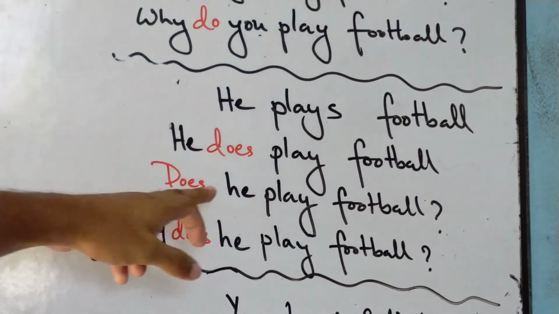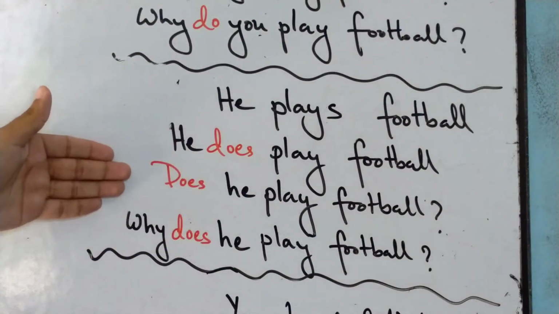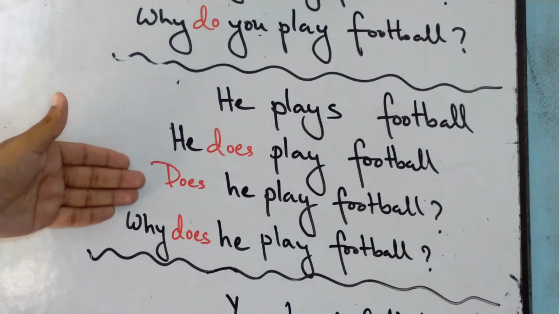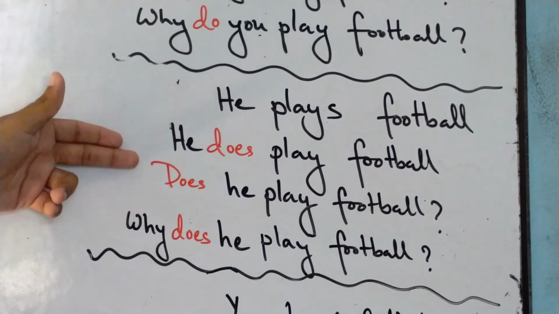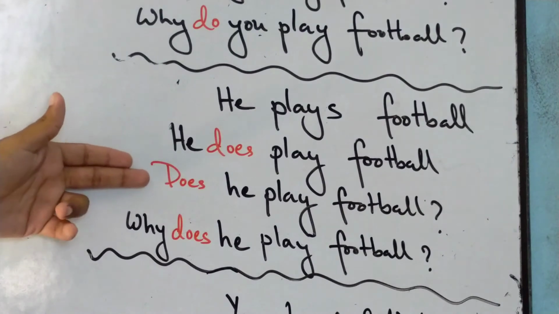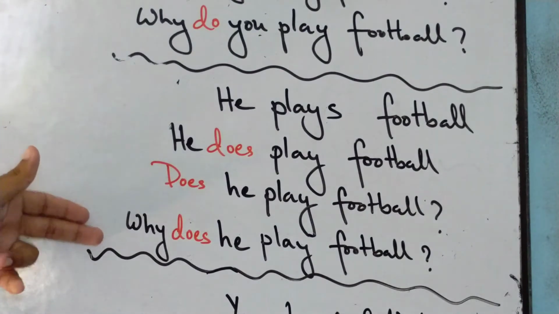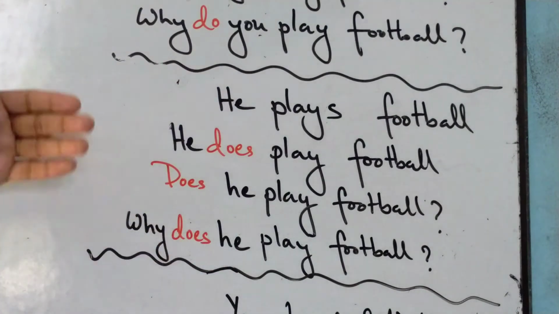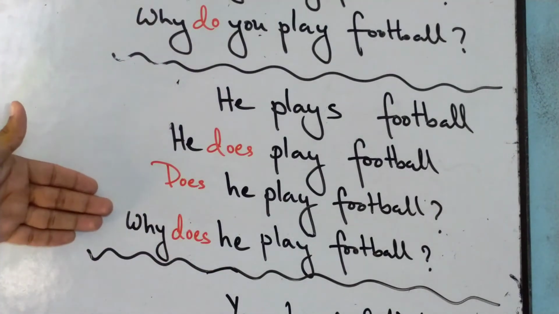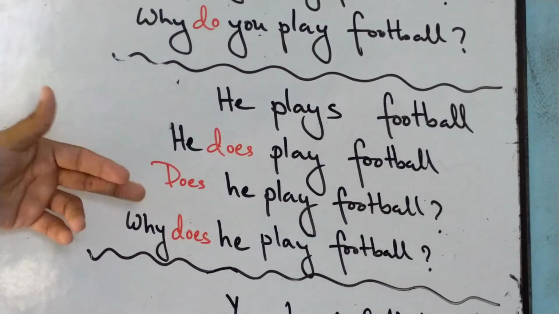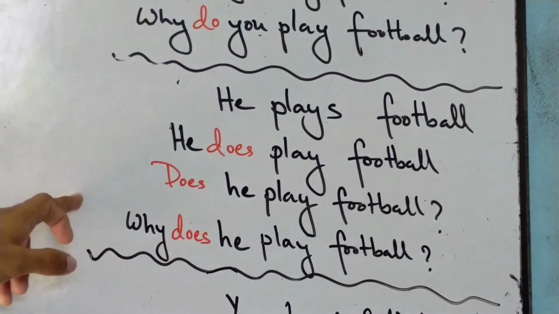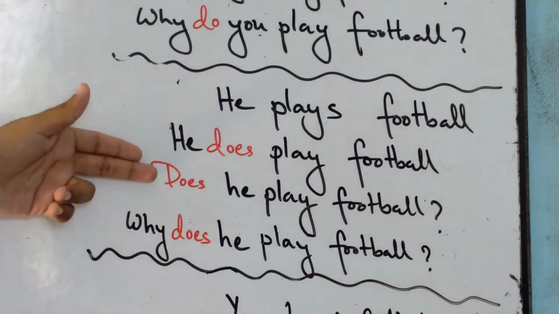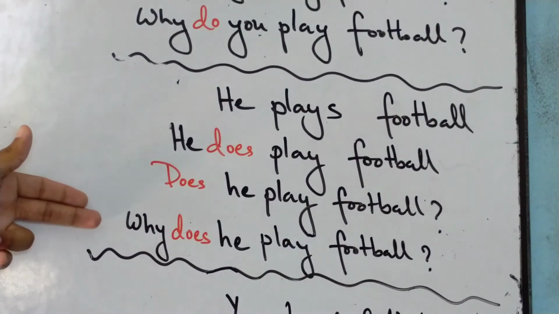So what we do is put the does in front of it, and it becomes does he play football? It's a yes-no question. Again, you can change this question into a WH question just by adding a WH word which goes with it, like why. Why does he play football? Or it could be how. How does he play football? They're basically the same. The yes-no question and the structure of the WH question is basically the same. So let's go a little bit further.